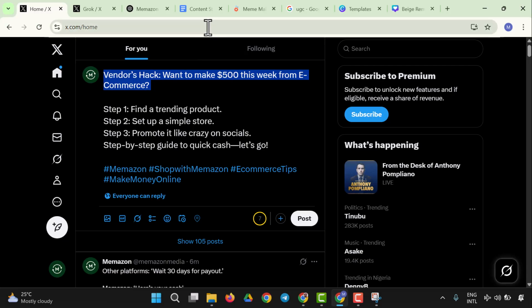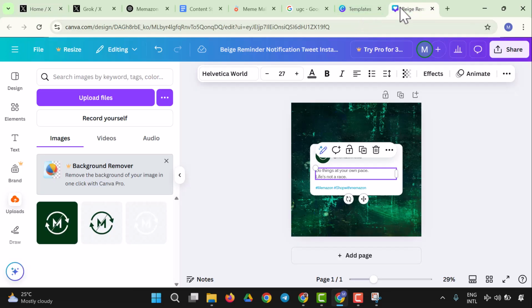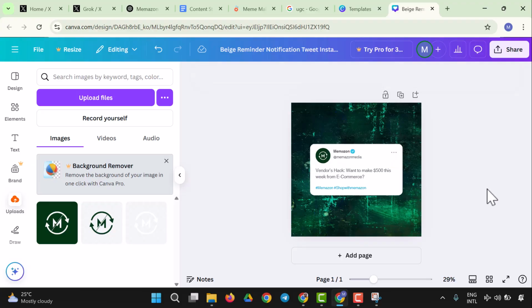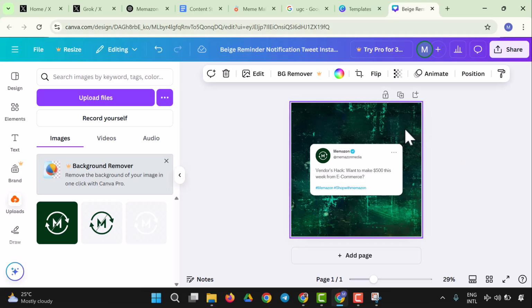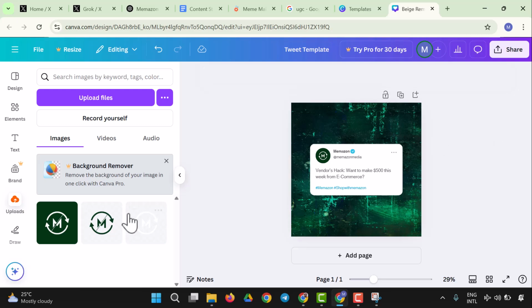So I'm going to come right here to Canva to perfect that. I'm going to press Control V to paste that. Yes, so we have vendors arc, and here we are. So we are good to go. This is the Amazon brand, and yes, we can say tweet template. Okay, and we could choose to make it green and all that, but let's see.